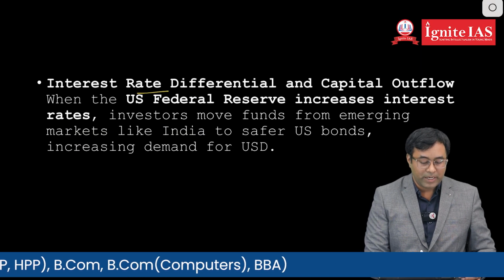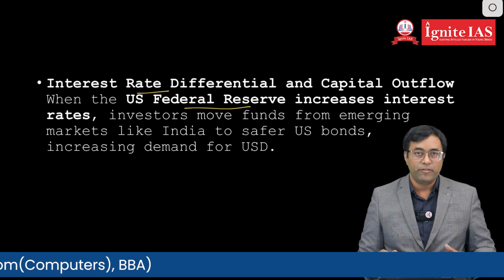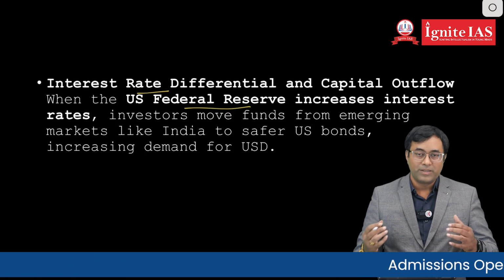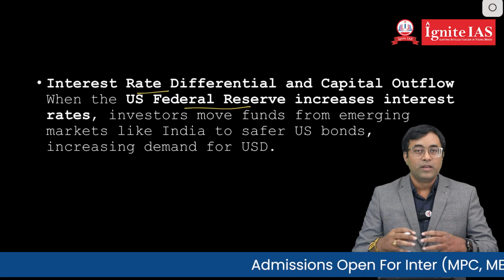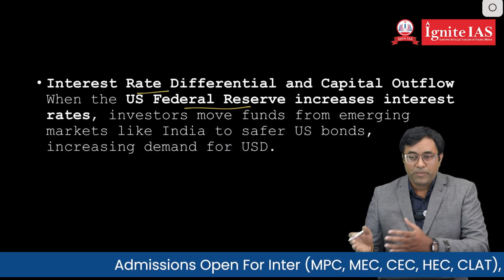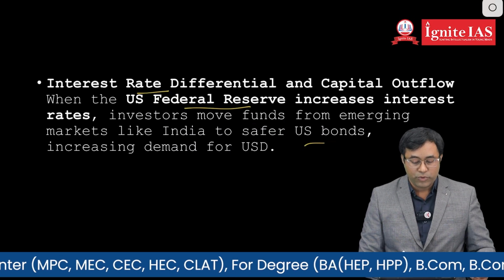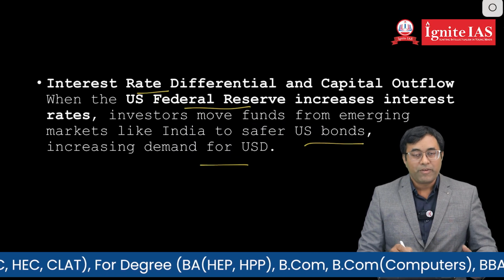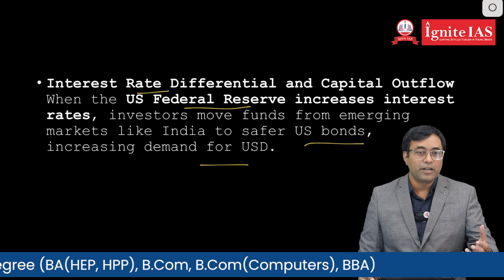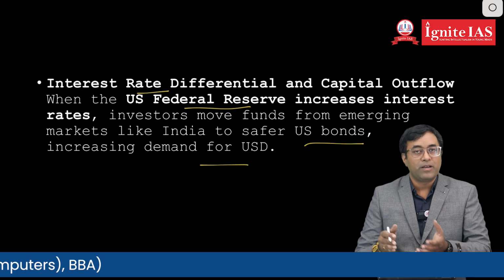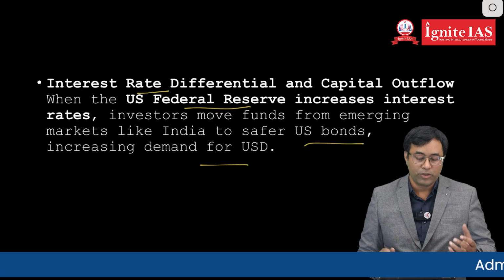The next one is interest rates, which are defined by the Federal Reserve. Whenever the Federal Reserve increases the rates, the investments made by global companies will be taken back and put in the safest areas like US bonds. This has created a problem for India, because foreign investment going back is one of the factors for the depreciation of the rupee.